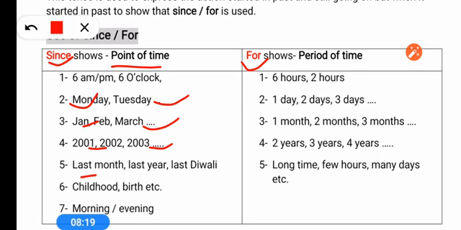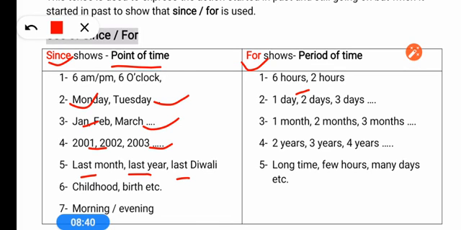The word last is used for any point of time: last month, last year, last night, last Monday, last January, last hour, then we use since. In the same way, since childhood, since birth, since morning, since evening are used. This one you have to remember. For is very simple.